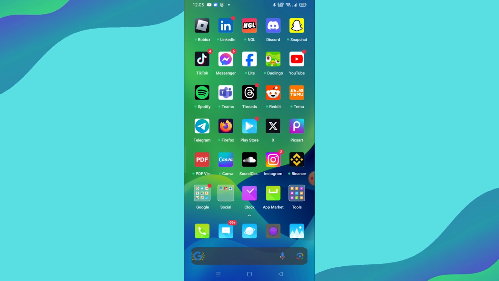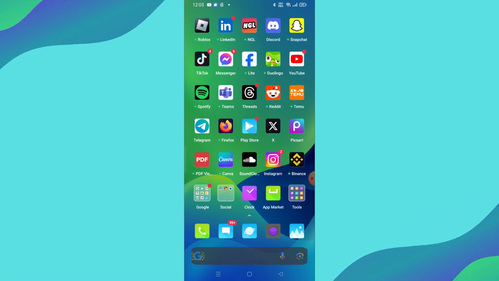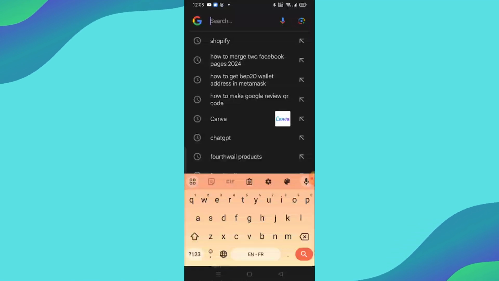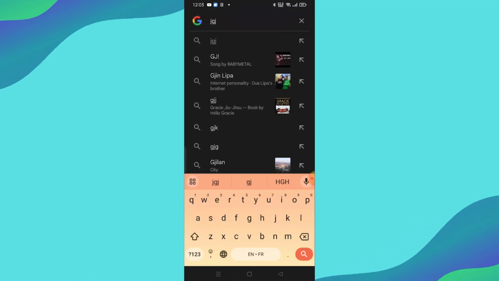Let's get started. First, open any app where you can type, like a text message or notes app, and tap on the text field to bring up your keyboard. Now, to silence those keyboard clicks, follow these steps.